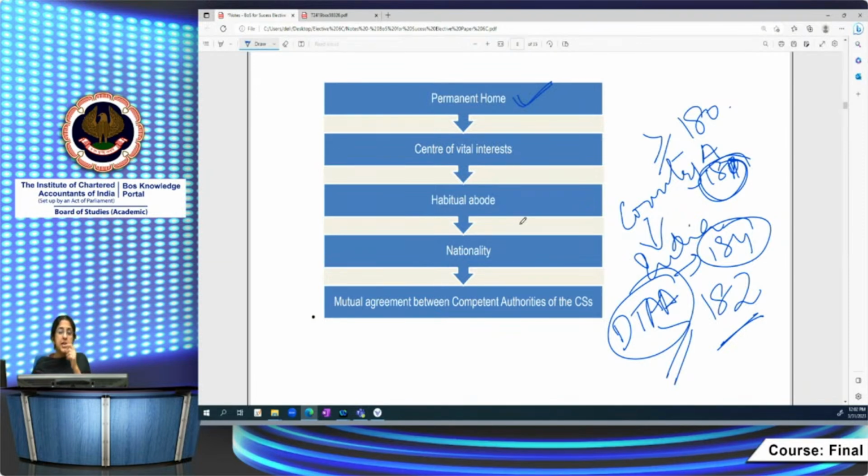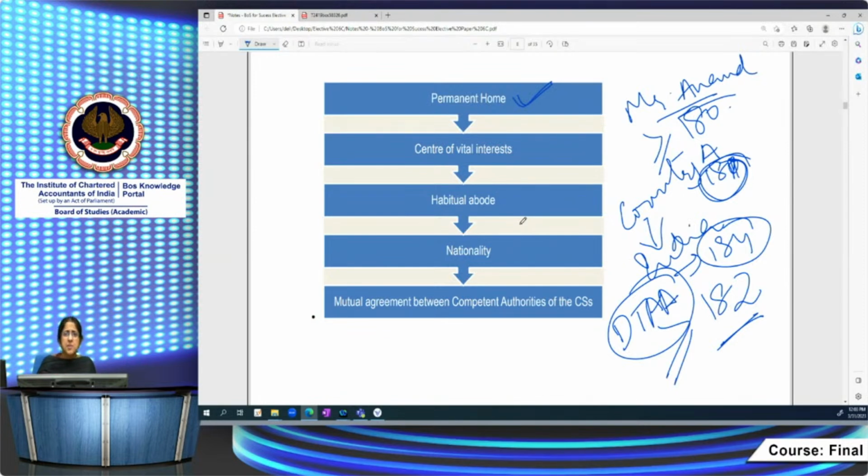What is a permanent home? Permanent home is any dwelling house which is available to Mr. Anand. Now we are talking about the case of Mr. Anand, it becomes easier to refer. Anand has his own flat in Delhi, but he does not have a house in country A. Then he will become resident of India by virtue of the first condition, permanent home.